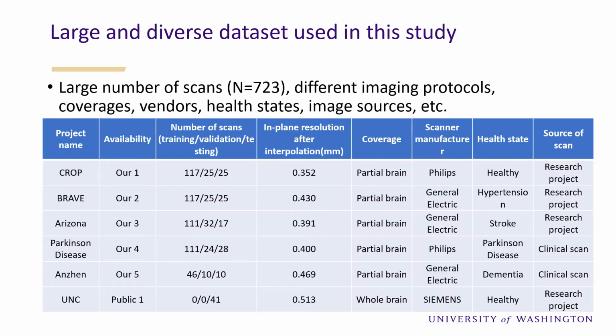We collected the largest dataset for ICA labeling from 5 of our research projects or collaborating hospitals. Compared with the existing UNC dataset, our dataset includes 5 sources having different imaging protocols, coverage, vendors, disease states, and image sources, which include far more intracranial artery variations, and thus is more challenging for automated labeling.